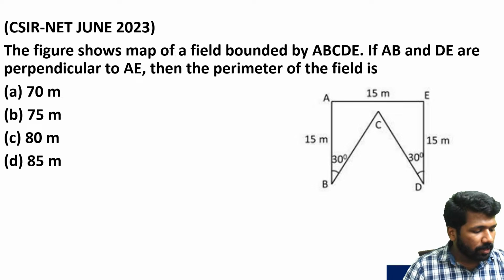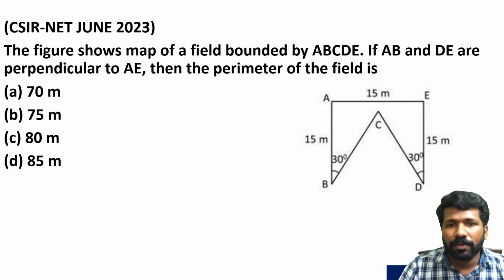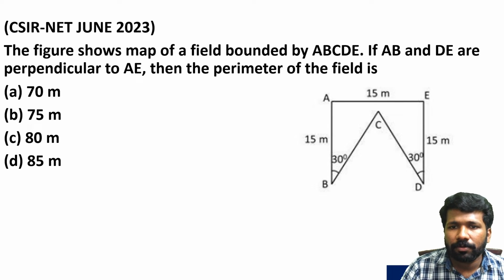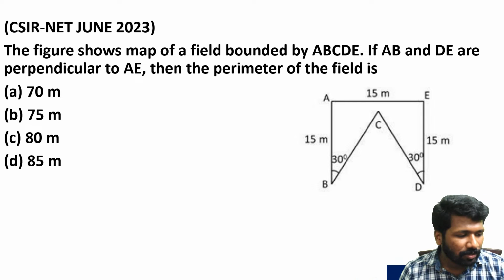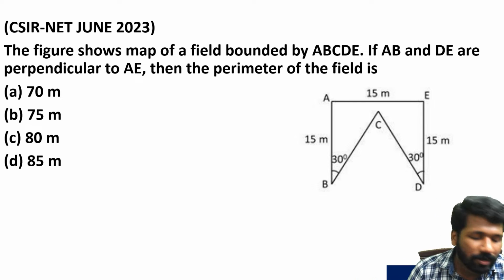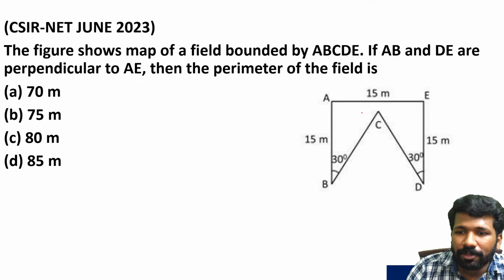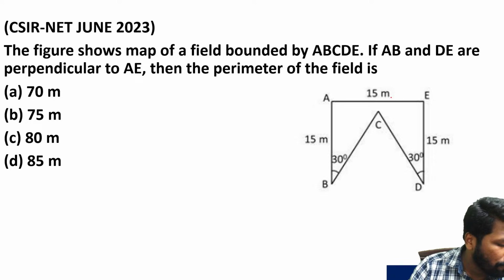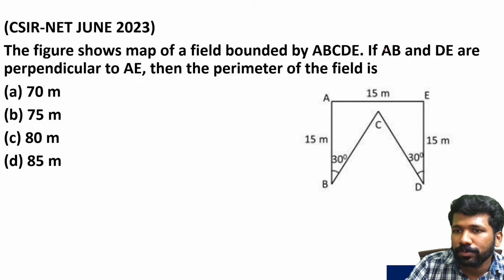Okay, some of you got an answer. Let's see whether it is right. The figure shows map of a field bounded by A, B, C, D, E. So here it is not a proper shape that we have learned the formula of. So that is why you have to use some geometrical idea also. About triangle, I have already discussed an idea that we can use here. If AB and DE are perpendicular to AE,